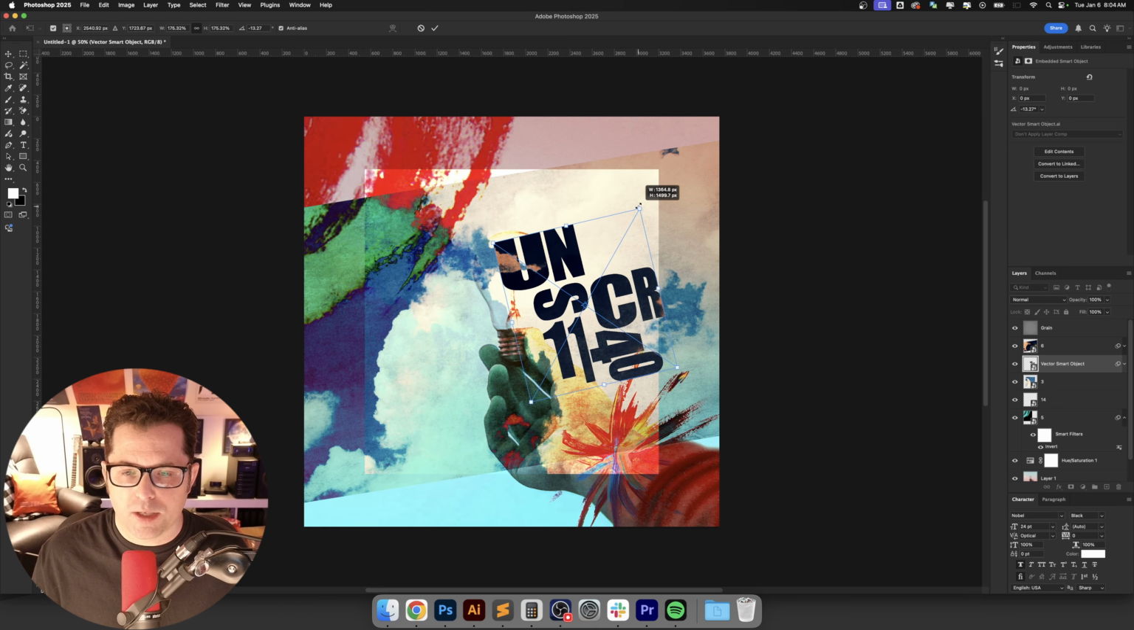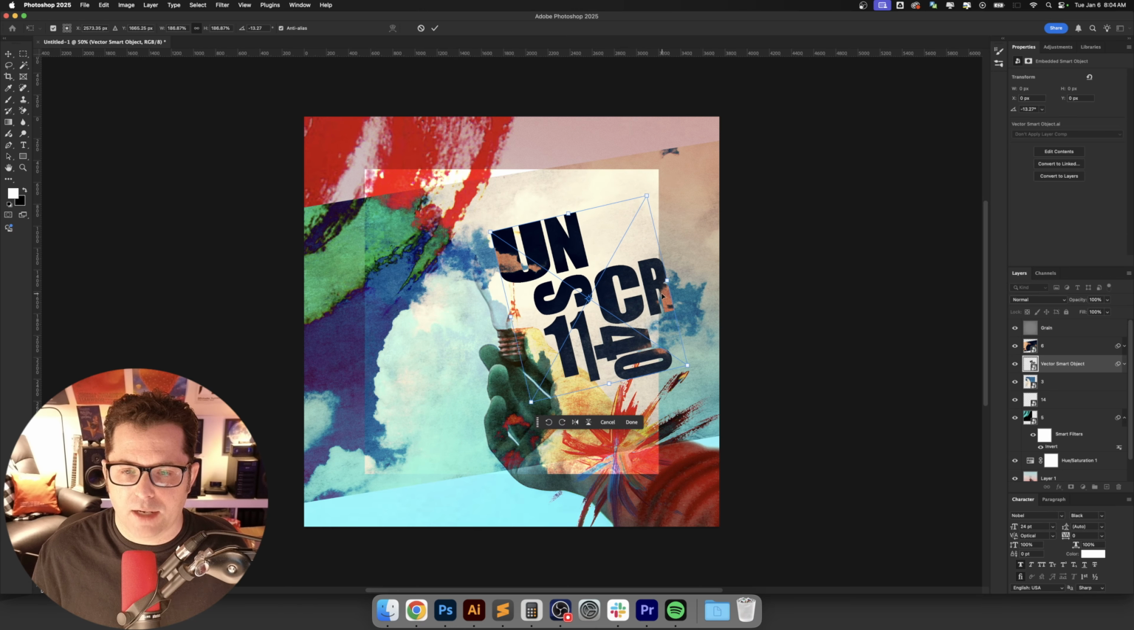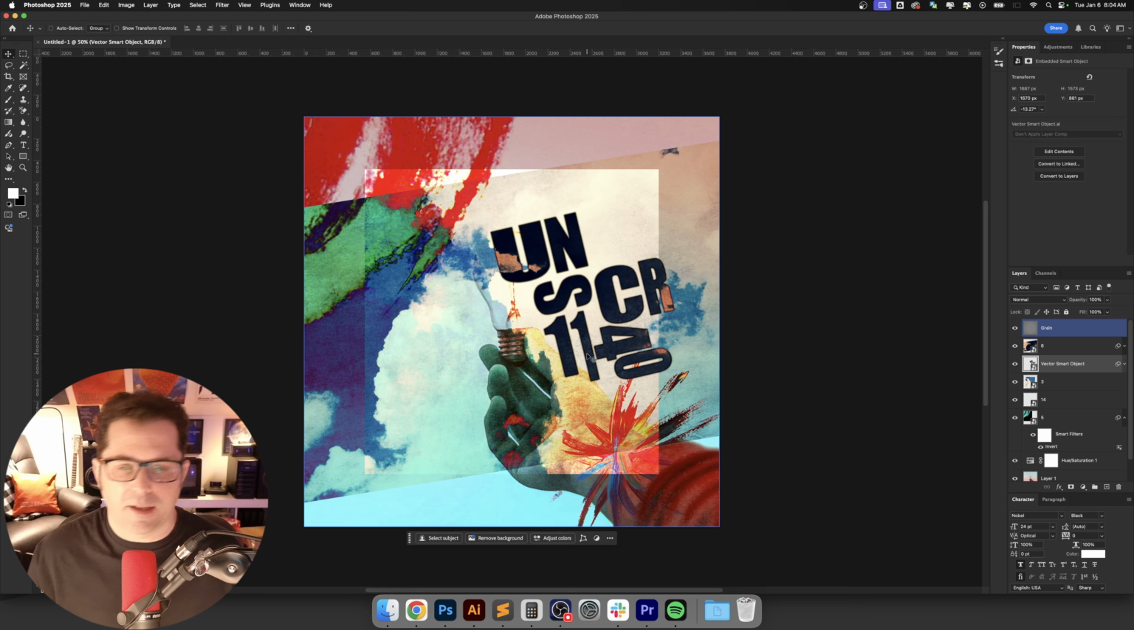And I'm going to increase the sizing a little bit so it's kind of obviously going off of that frame that we've got there. And I think that is looking really cool. All right, so in order to balance this, we want to have our album title probably down here in the bottom left area.